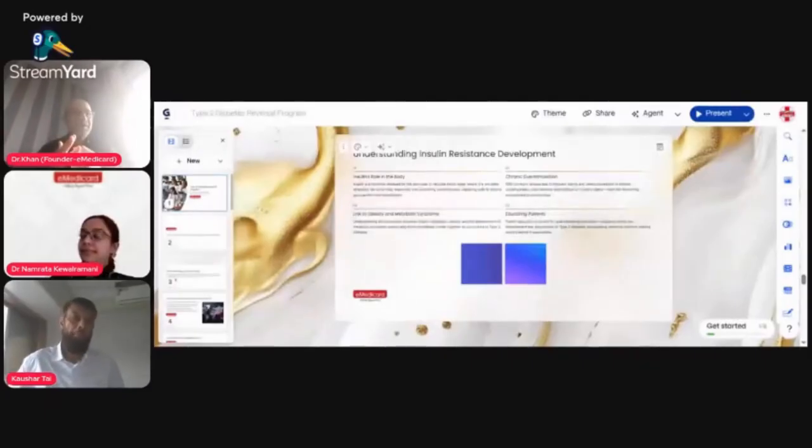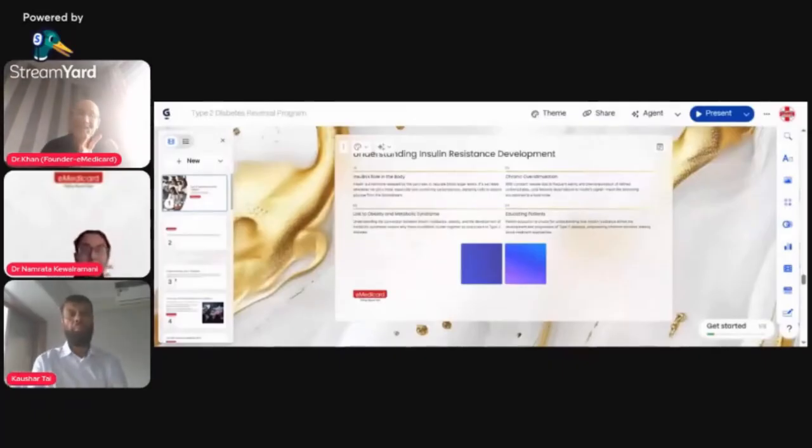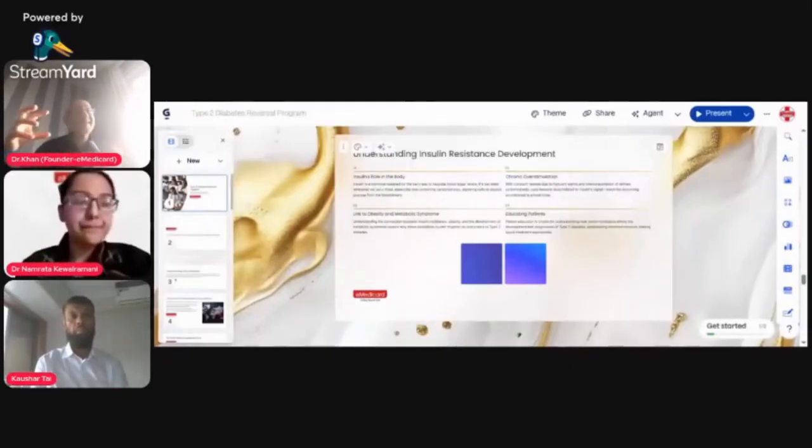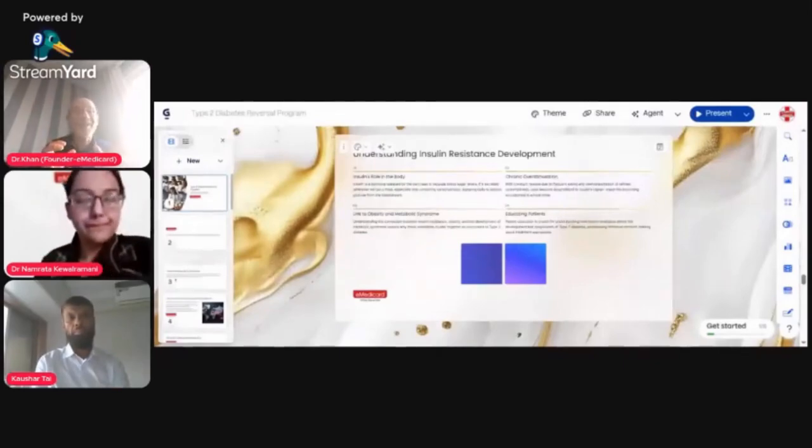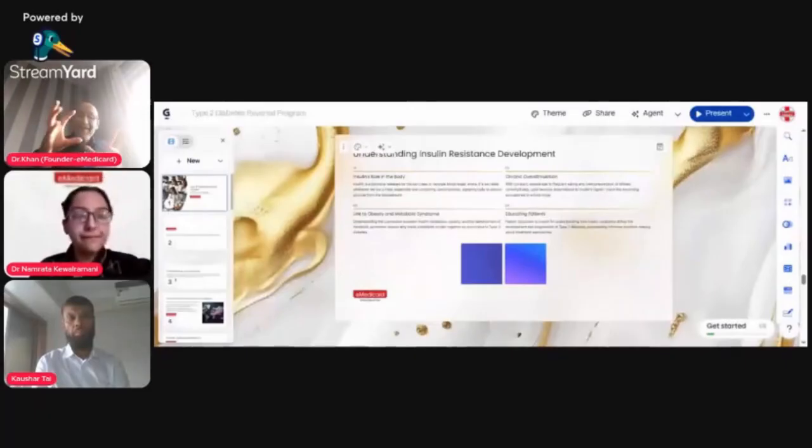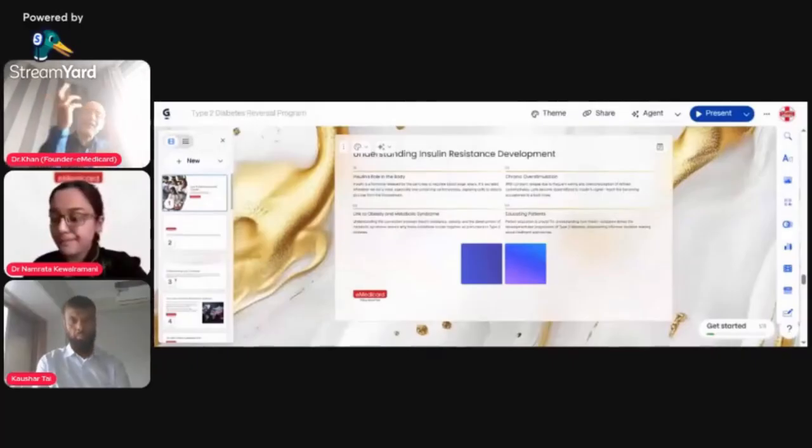The third one is understanding the connection between insulin resistance, obesity, and the development of metabolic syndrome. What is metabolic syndrome? Metabolic syndrome is a cluster of various diseases. When somebody gets diabetes, they don't get diabetes alone. They will get associated diseases like cholesterol problems, or hypertension. With Dr. Namrata, I'm going to talk about hypertension in a bit. So people develop not only one disease; it's a cluster of metabolic diseases. Some people will develop standalone diabetes, some just hypertension, some cholesterol, and some get one or two together.